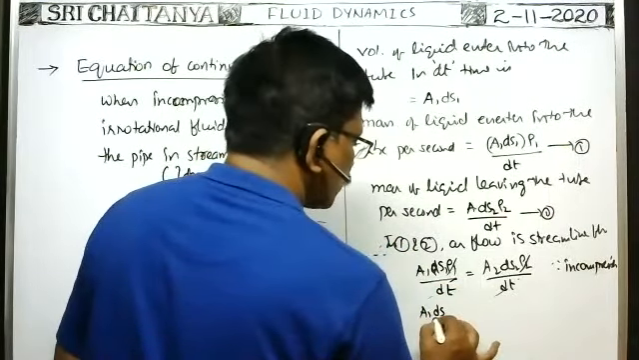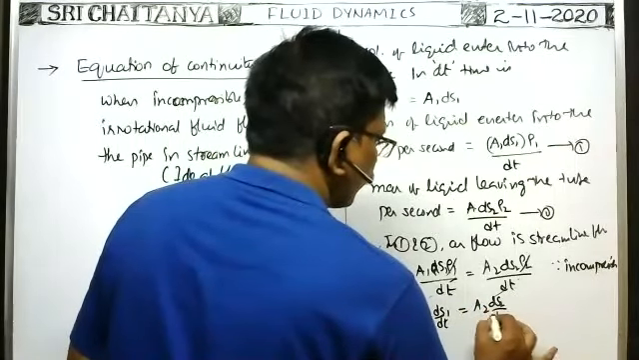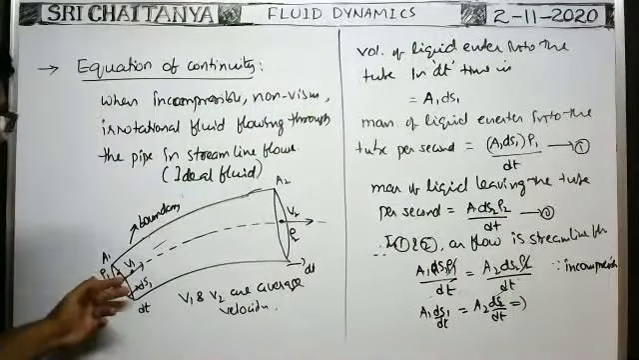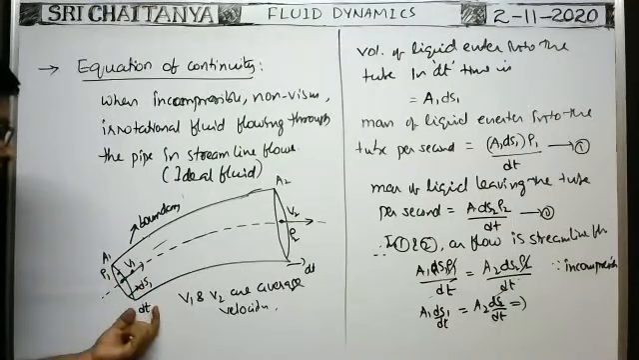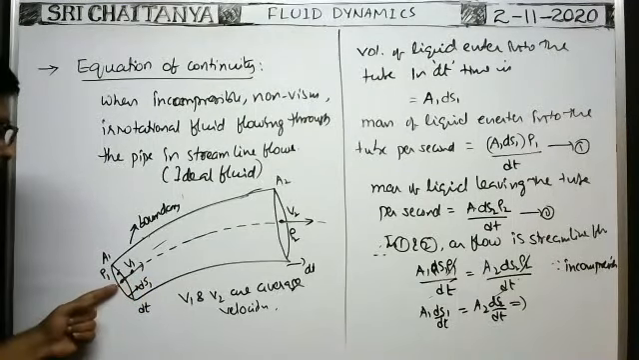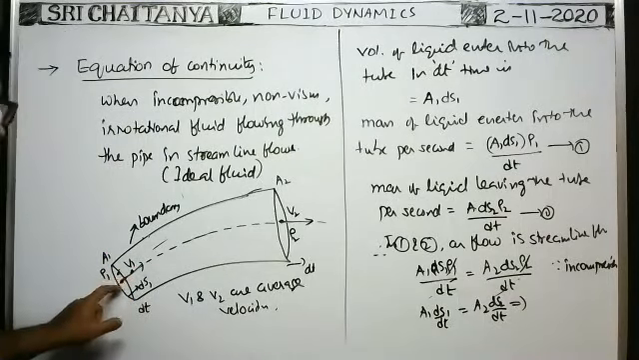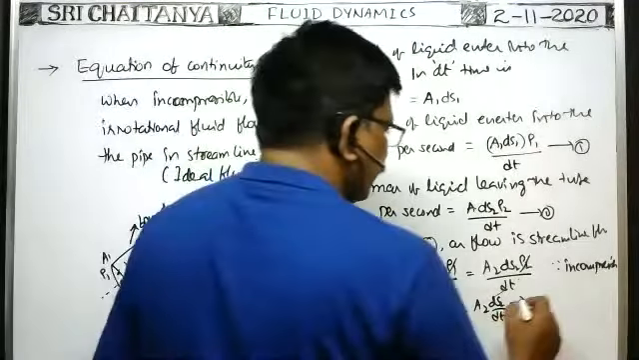So A1 ds1 by dt is equal to A2 ds2 by dt. What about ds1 by dt? ds1 is the displacement of the fluid element considered here in a time dt. ds1 by dt gives the average velocity of the fluid entering into the tube, that is v1. That's why ds1 by dt can be written as v1. Similarly, A2 into v2.